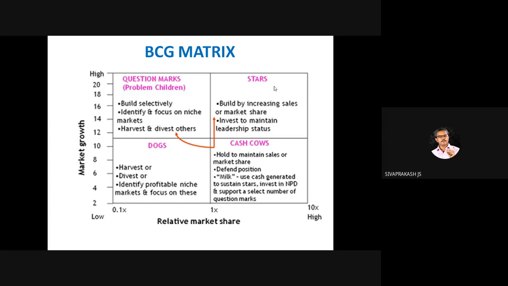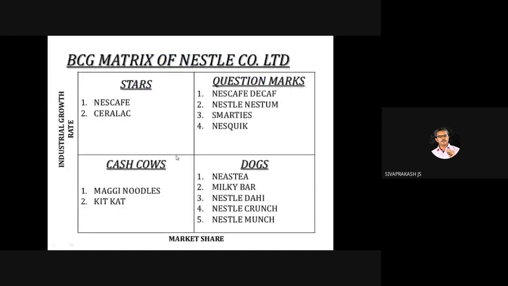Even a company manages all the categories: cash cow, question mark. They will have different product lines. If you take the example of the same company, Nestle, you will have different products that fall in different categories.